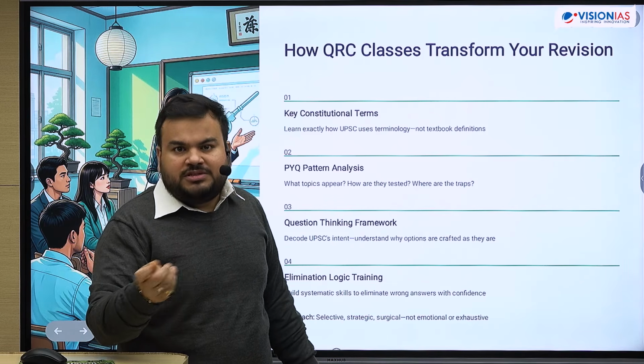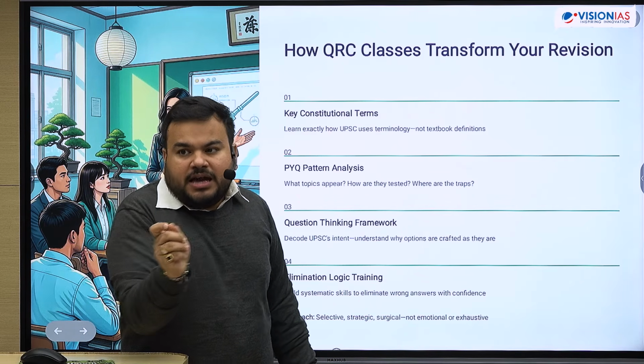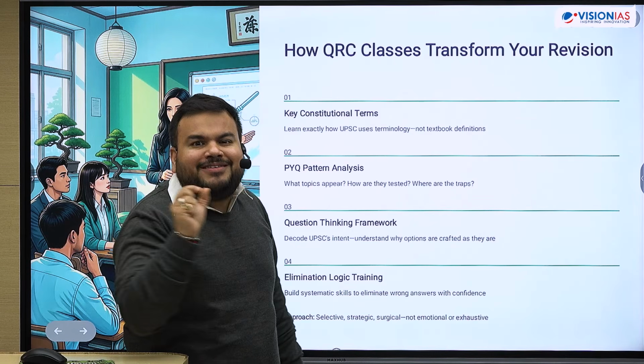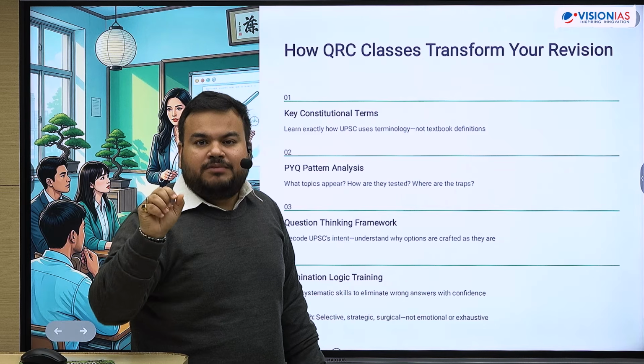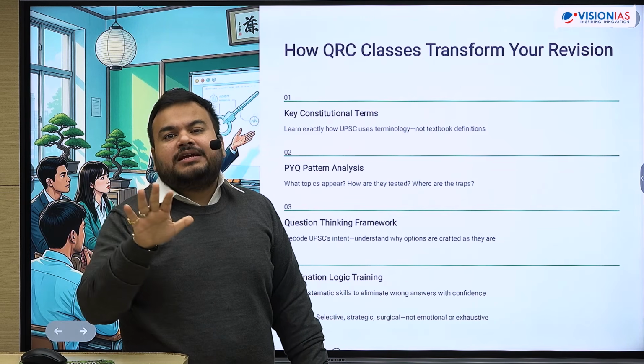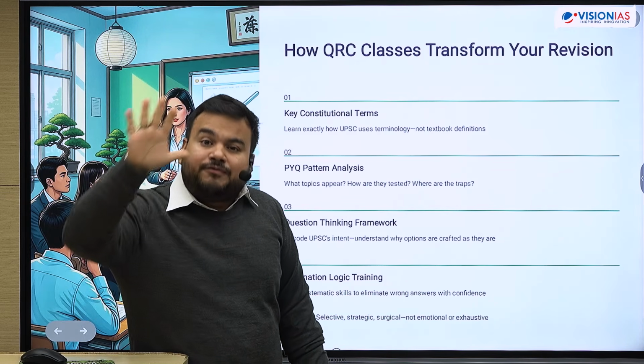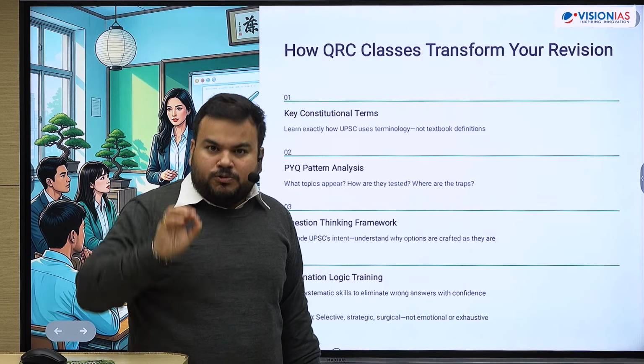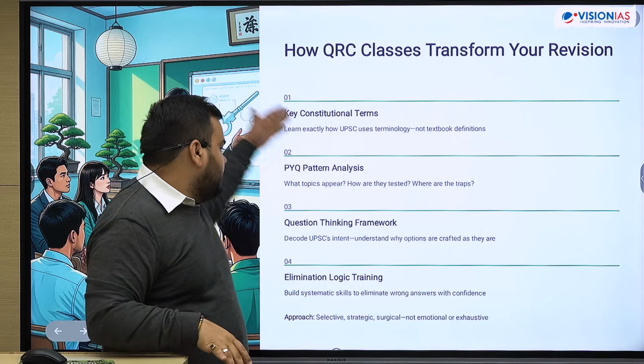Because usually you see in polity there are words like 'one', 'small', 'only', 'not only', 'all', and these small words added to the statement make the entire statement more confusing. So from every topic we are going to see all such areas from where exceptions could be framed, based on previous year question papers.